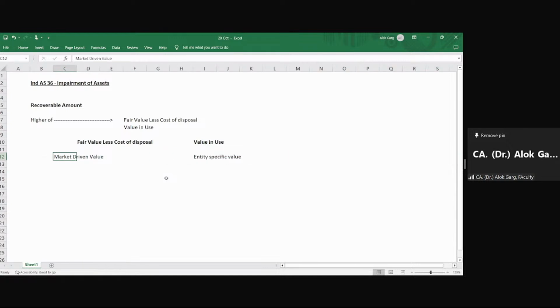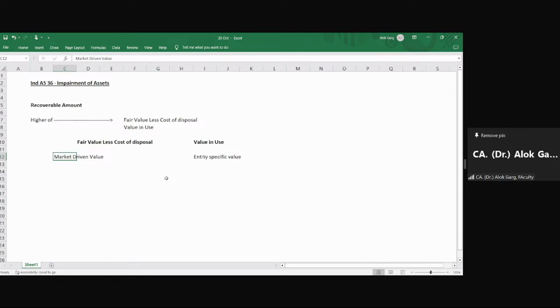For example, ICAI has told that a chartered accountant has to charge a certain amount of fees for a certain type of audit, or for an income tax filing or tax audit.